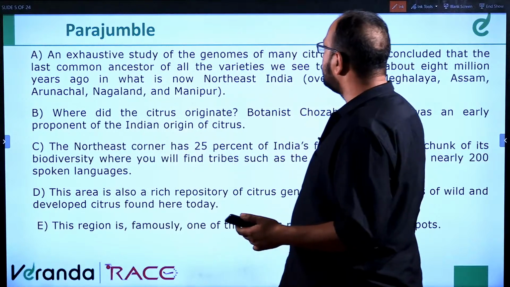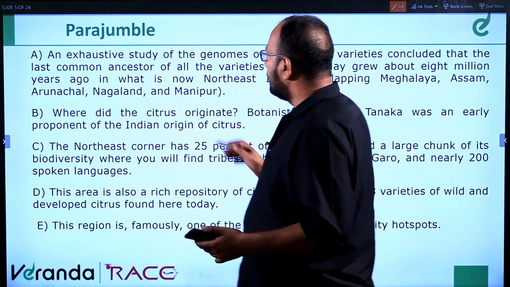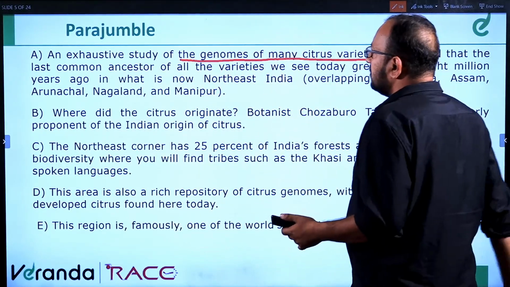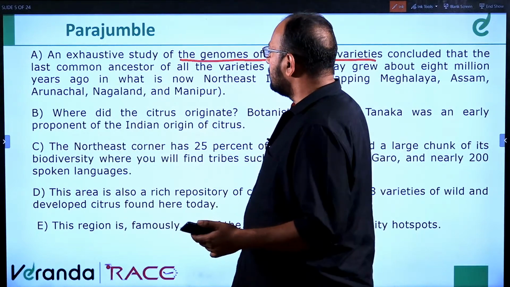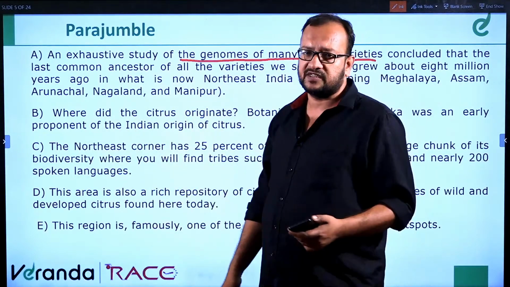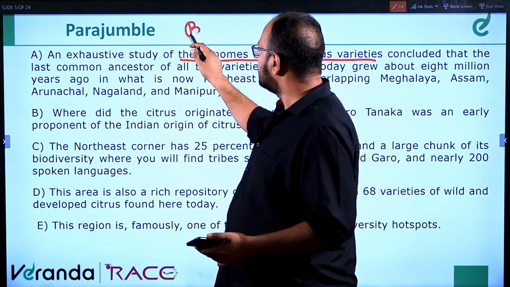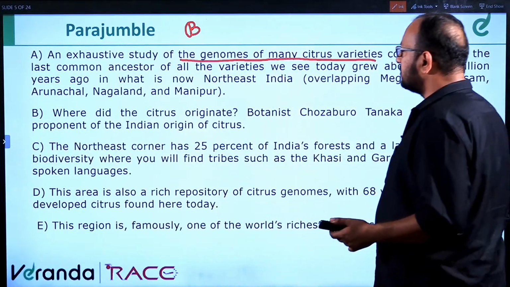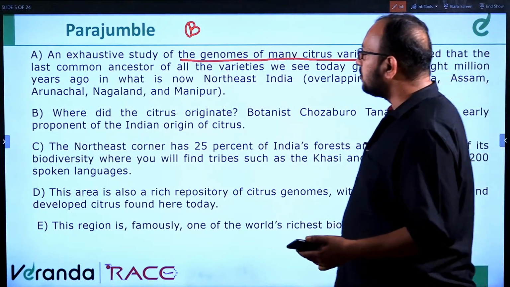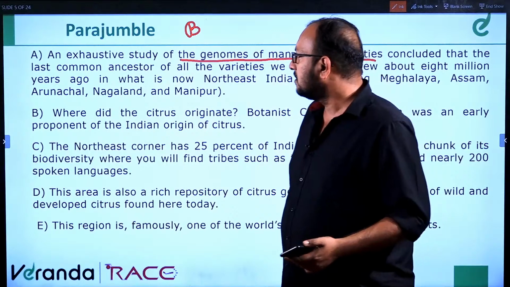An exhaustive study of the genomes of many citrus varieties conclude. It cannot be the first sentence because it says the genomes of many citrus varieties. So, where did the citrus originate? Okay, it's an introductory question. It's an introductory question. So, we can have B as the first sentence. Where did the citrus originate? Botanist Shozaburo Tanaka was an early proponent of the Indian origins of citrus. Can be the first sentence?